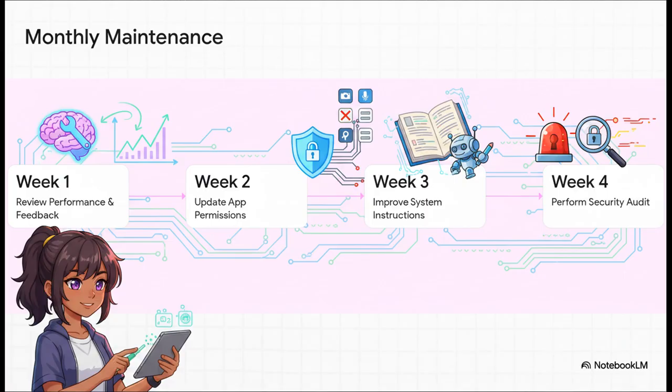First, review its performance. Is it doing what you want? Second, update its permissions. Does it still need access to everything you gave it? Third, improve your instructions. And fourth, do a quick security audit. This simple routine makes sure it stays helpful, safe, and under your command.